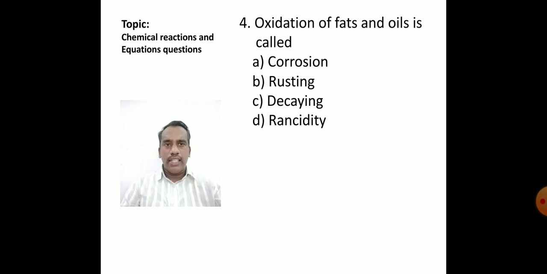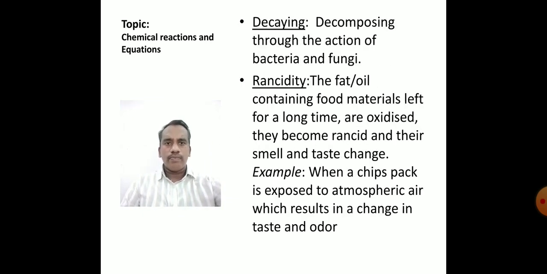Then let us see what is meant by the word decay. We know when any animal dies, it will decay by the action of bacteria or fungi. We are given the fourth option D, that is rancidity. When we discussed this topic, we took an example: the Kurkure or Lays packet that you purchased as a snack.